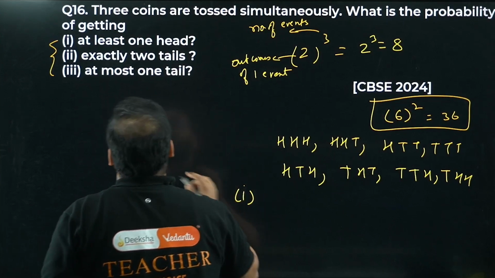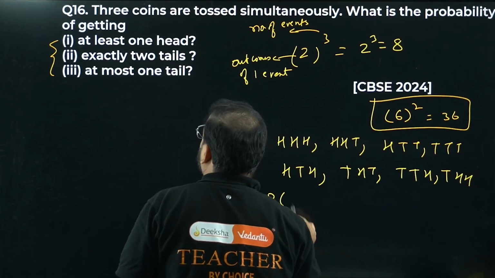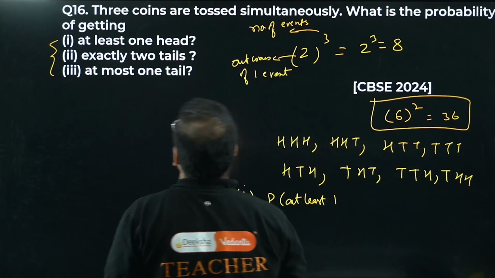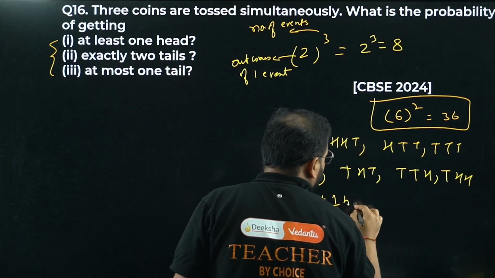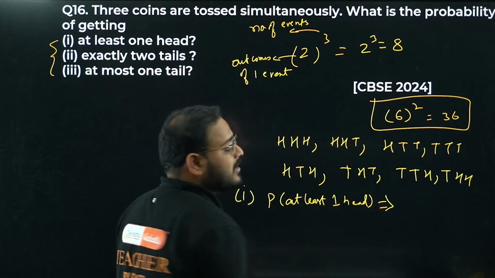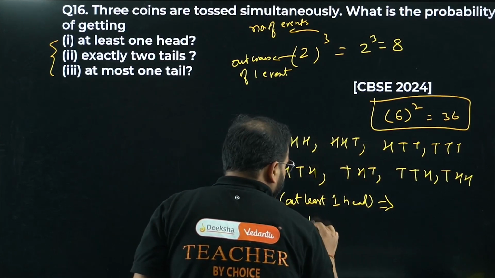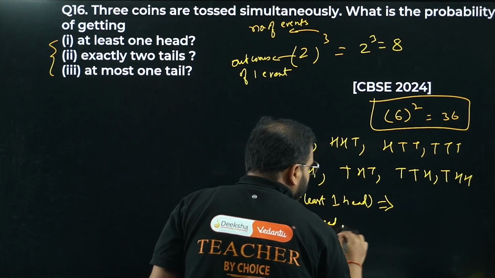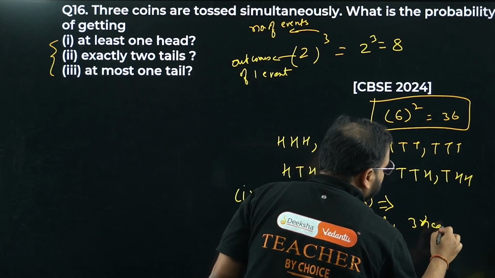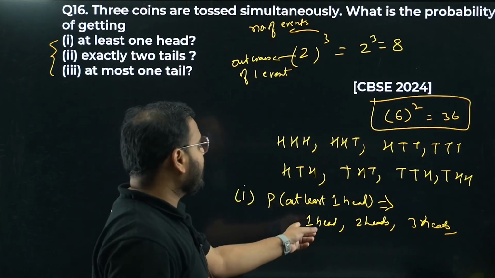What does it say? Probability of getting at least one head. Right here, at least one head. At least one head means what, bacha? It means the minimum is 1, and the maximum can be 3 also. It means I can have one head, I can have 2 heads, I can have 3 heads also. At least 1 means minimum of 1. It can be more than 1 also.